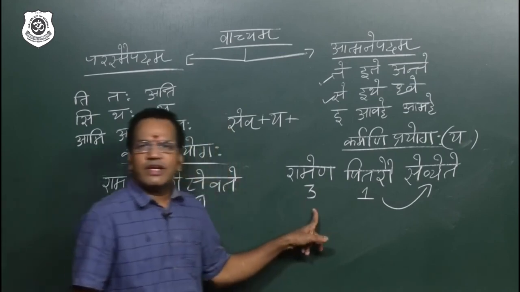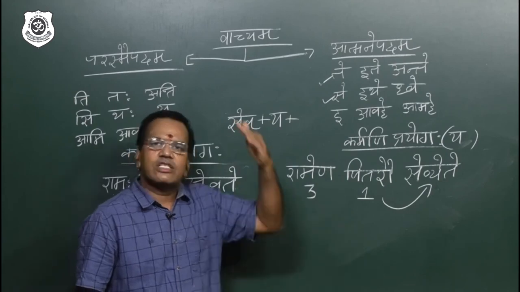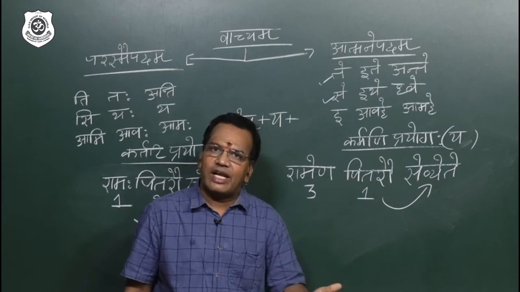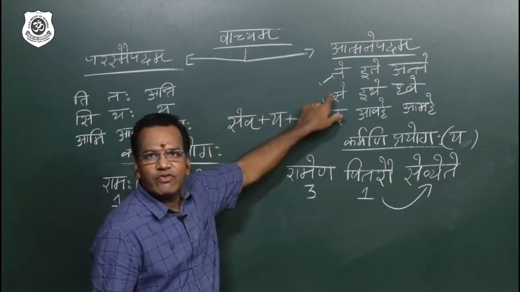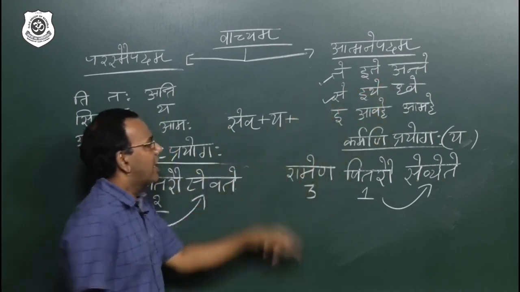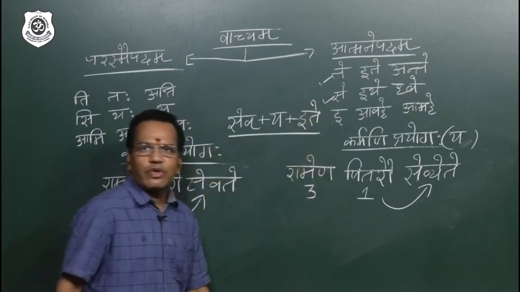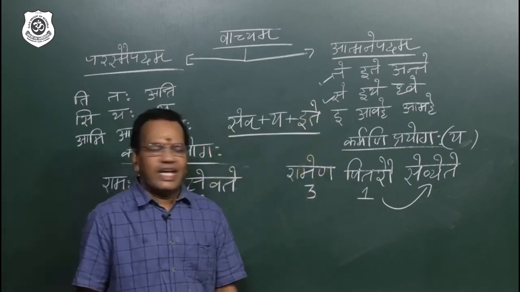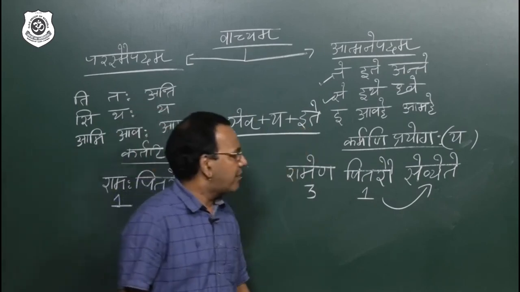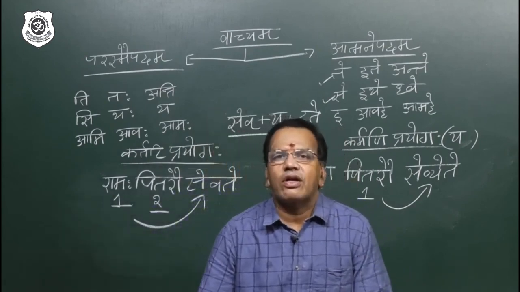So Ramaha converts into Ramena. Pitarau came into Pitarau from Dvitiya to Prathama because the formation is the same. And Pitarau is third person dual. Therefore I went to the third person formula. There I selected ite. So save plus ya plus ite, and when I added together, ya plus e is equal to ye, because a plus e, sevyete. Ramena Pitarau sevyete. This is a very important thing.